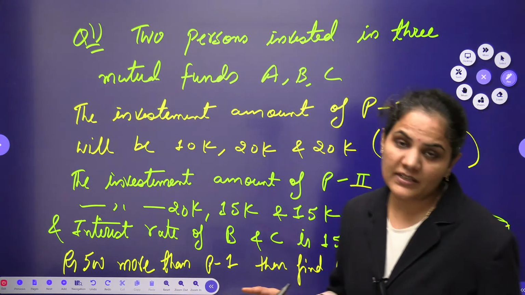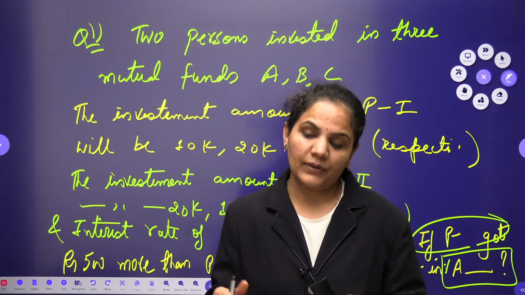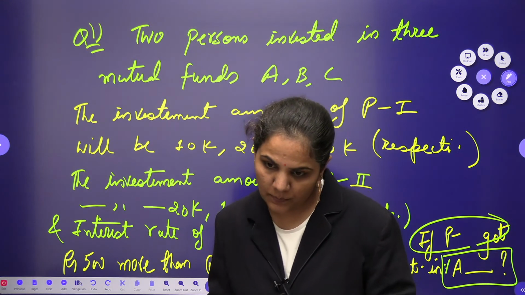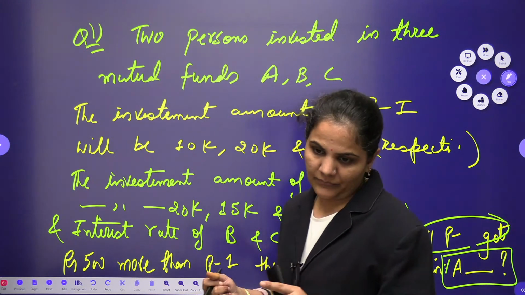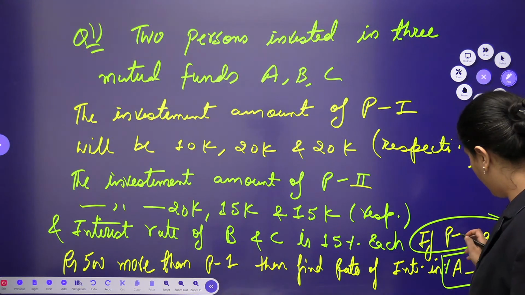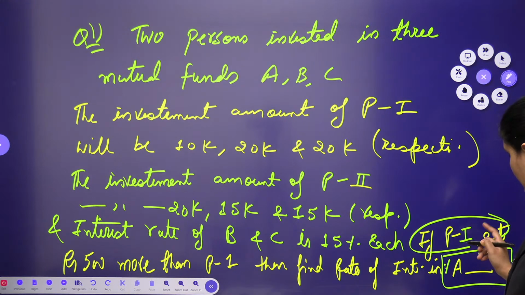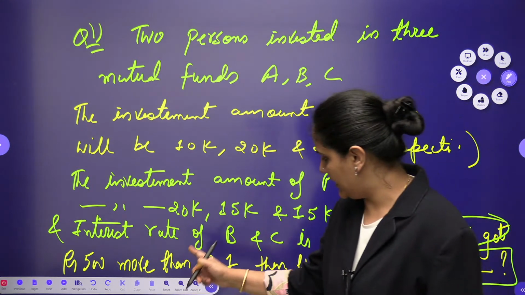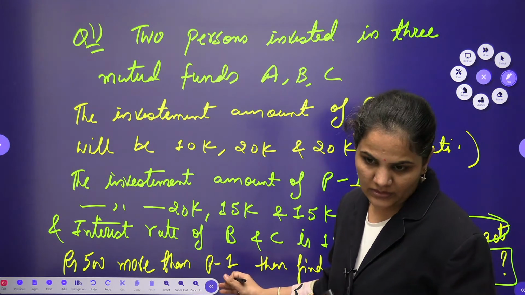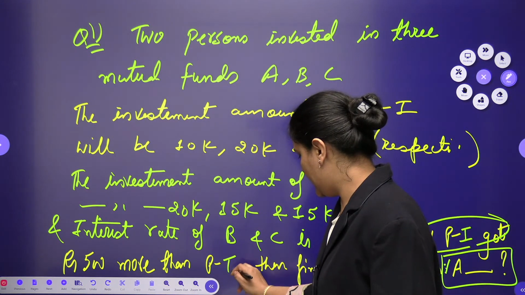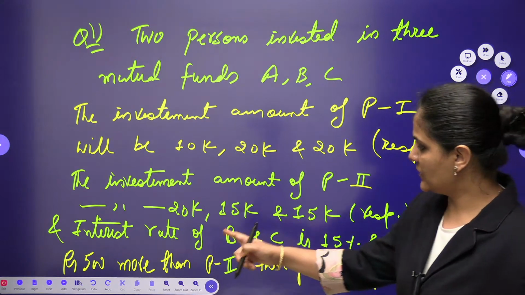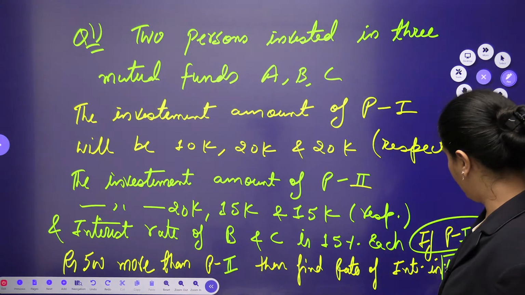Please confirm, Rupesh and Anand. If person 1 got rupees 500 more than person 2, then find the rate of interest.